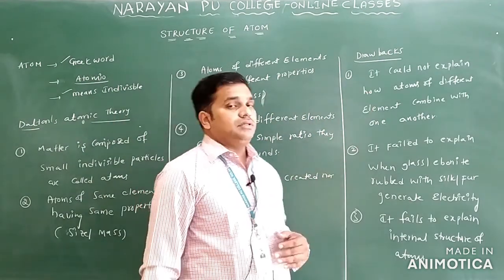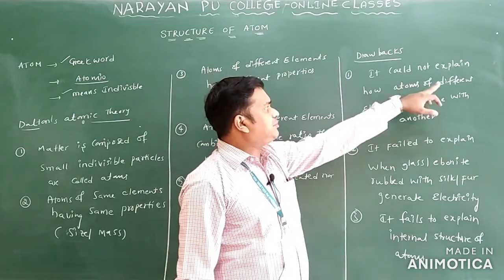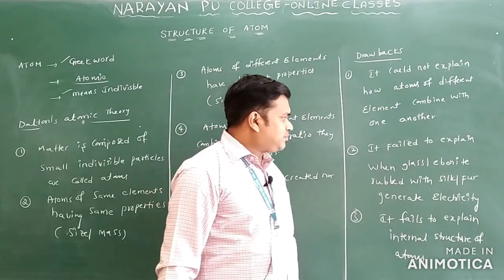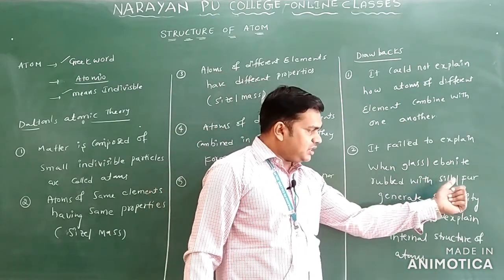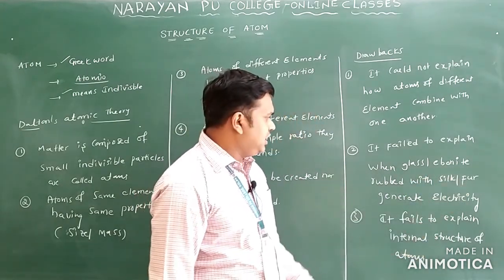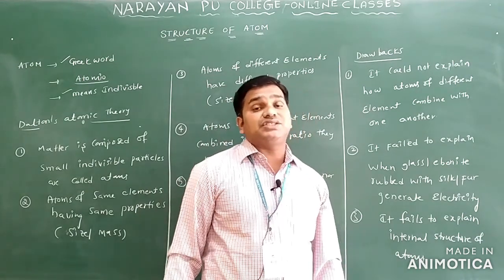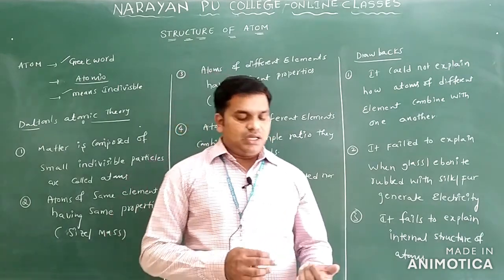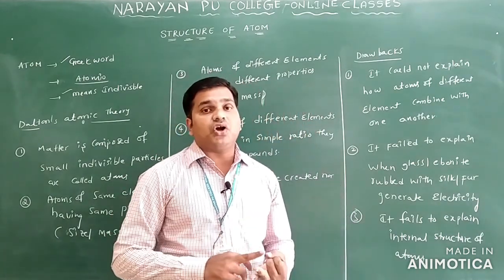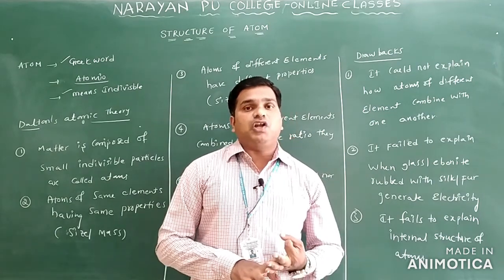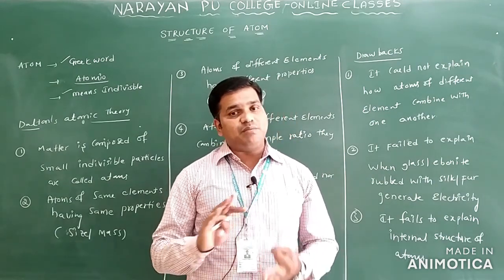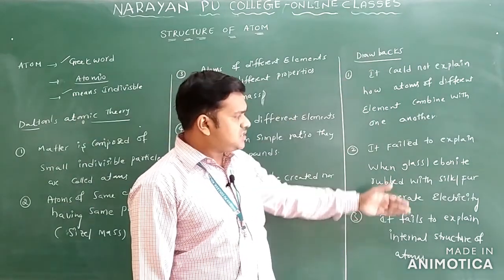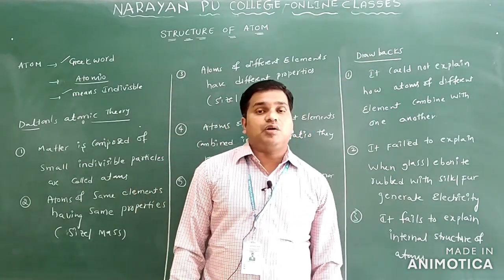These are the major drawbacks of this theory. It could not explain how atoms of different elements combine with each other. It failed to explain why electricity is generated when glass or ebonite is rubbed with silk or fur. It fails to explain the internal structure of atoms. What it explains is the law of conservation of mass, the law of constant proportion and the law of multiple proportion. Only these three laws can be explained by Dalton's atomic theory; the rest are its drawbacks.